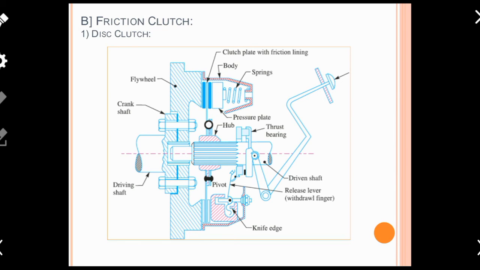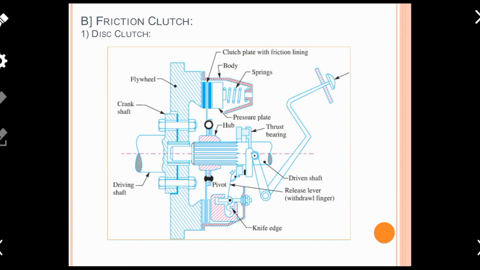Ultimately power can be transmitted from the driving shaft to the driven shaft if these two parts are connected. That means if you are using this clutch and need to transmit power from driving to driven shaft, these two, pressure plate and clutch plate, should be engaged first. And for engagement of both of these, we require force, which goes to connect both of the elements. So if you are looking carefully, there are clutch plates with friction lining.